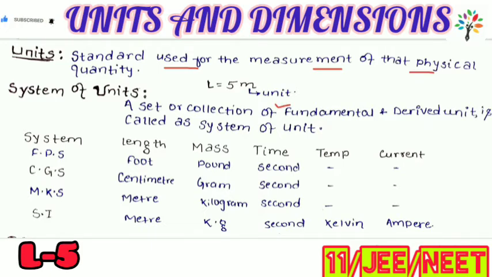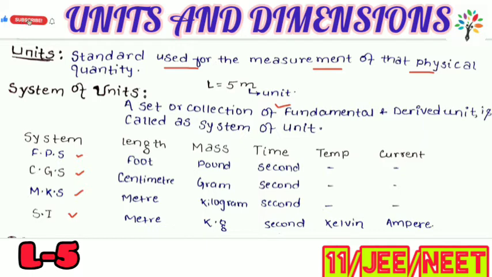Next, we are discussing the system of units. What is the system of units? We generally have 4 systems of units. The first one is the FPS system, next the CGS system, then the MKS system, and then the SI system. First of all, let us discuss what a system is.